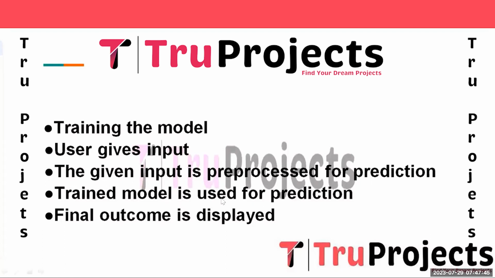And the next step is the trained model is used for the prediction. The pre-processed user input is passed to the trained LSTM model for the emotion prediction. The LSTM model processes the input sequence, capturing the underlying sequential pattern and the context, and produces a probability distribution over the possible emotion classes.